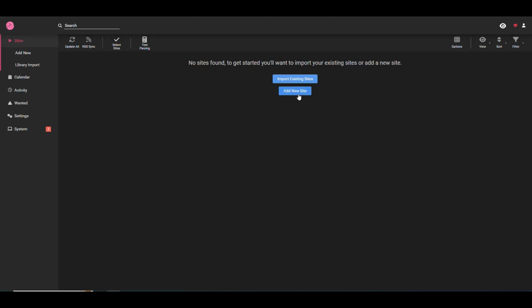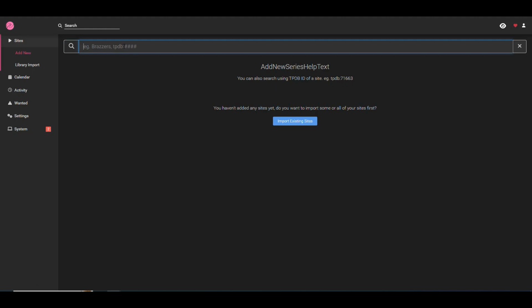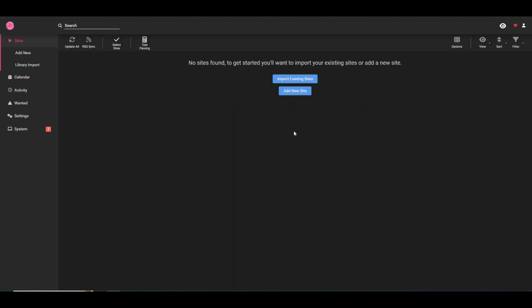But then you would just basically add a new site, and then it gives you the options to add content based on that. So basically you have, you know, the typical adult sites that you can add here, and then it's going to pull the information that it needs for those that you add in there. I'm not going to be working on that. Like I said, that's very sensitive. YouTube is very touchy on those kind of subjects, so I'm just going to leave it here. The application is actually configured. At this point, you should just be able to add different sites, and it's going to work like any other R does, right? So that's going to be it for this one.